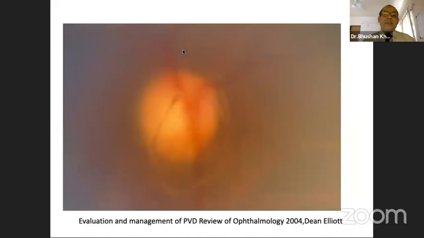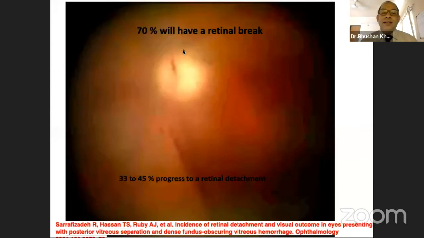On good examination, you may see the Weiss ring, which is exactly the size of the edge of the optic disc from where the glial tissue separates as the vitreous detaches. Some patients may present with vitreous hemorrhage. It's important to note that 70% may have a single or multiple breaks in these patients, and a majority of these may go on to progress to form a retinal detachment later. So it's very important to examine these patients.